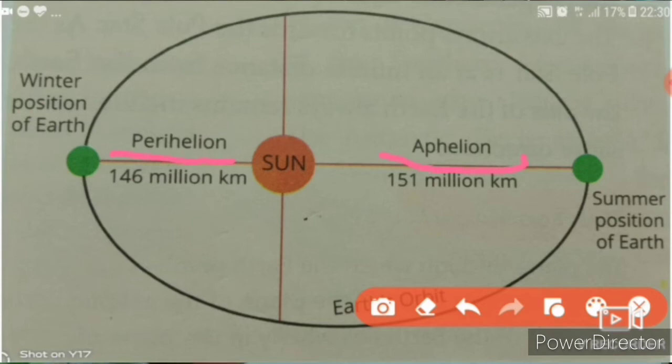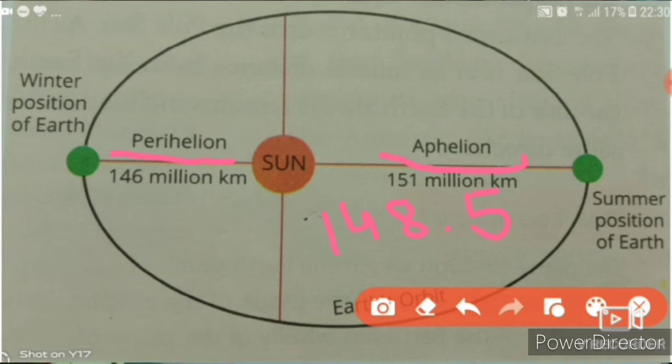But the mean distance between the sun and the earth is 148.5 million kilometers. This is another thing. Mean means average.